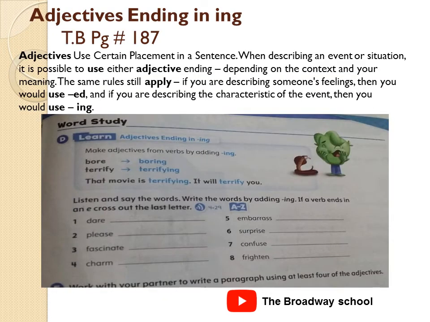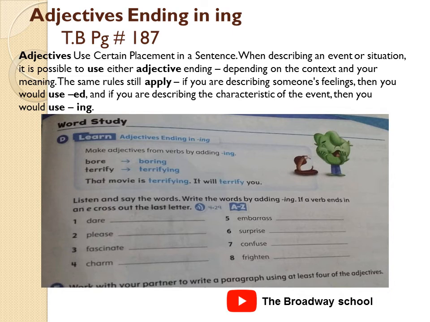Our last topic of the day is adjectives ending in ing. Textbook page number 187. First we will read the definition. Adjectives use certain placement in a sentence when describing an event or situation. It is possible to use either adjectives ending in ed or ing depending on the context and your meaning. The same rules still apply. If you are describing someone's feelings, then you would use ed, and if you are describing the characteristic of the event, then you would use ing.